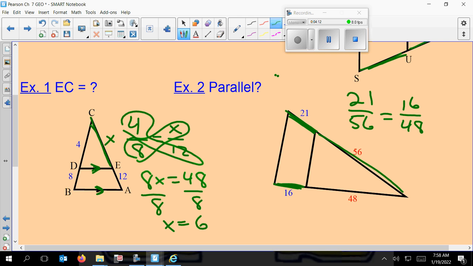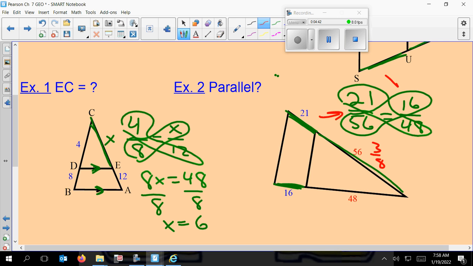Okay, so you can do your cross products here if you want. If I cross product there and cross product here, I hope that I would get the same number. If I don't, then they're not parallel. So that's one way you could do it. I think a little bit easier way is to try to reduce these. For this particular ratio, 21 over 56, 7 goes into both the top and the bottom, and I get this.